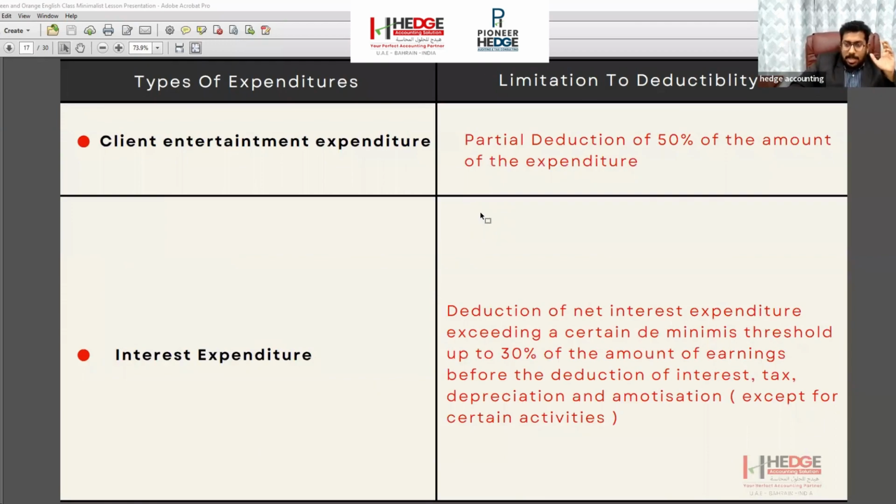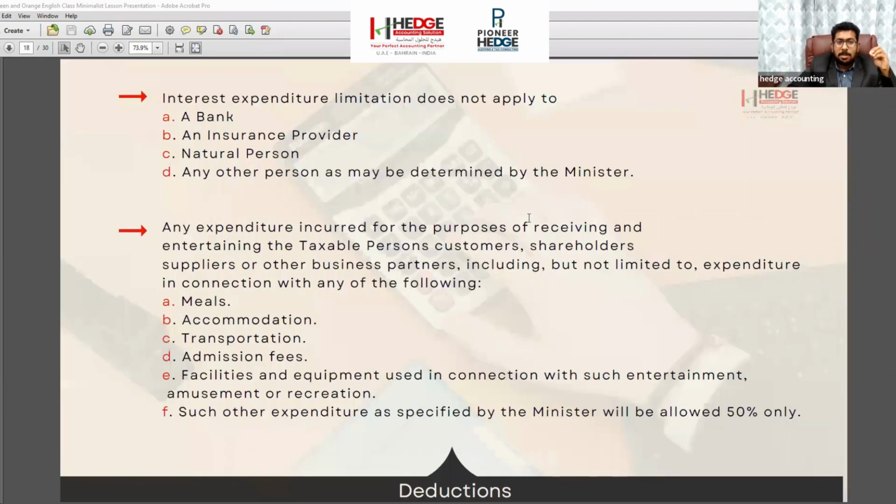Next, some expenditure is allowed only 50%. If you are spending 100 dirhams, you can deduct only 50 dirhams. That means mainly the entertainment expenditure. Entertainment expenditure means if you are providing some meals, they specified it in the law itself.